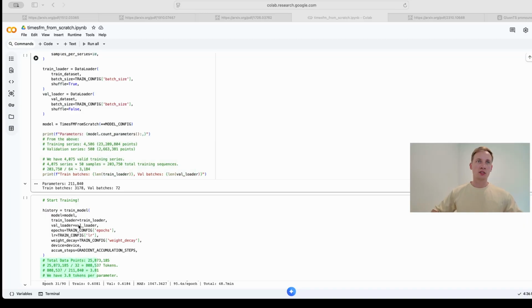If we go to the start training cell, we know that we have 25 million data points. If we divide it by 32, we get 800,000 tokens. Then we divide the 800,000 tokens by how many parameters we have in our model, which is 200,000. And the final number that we get is 3.8. So what we have is 3.8 tokens per parameter.